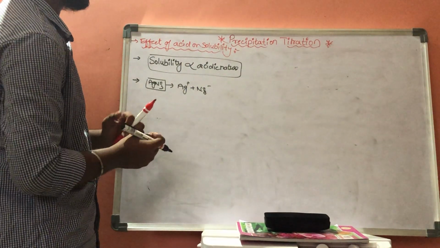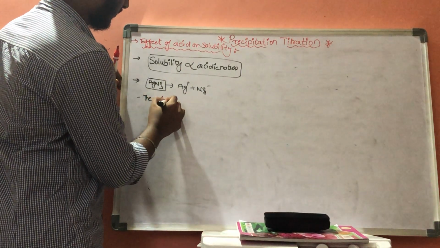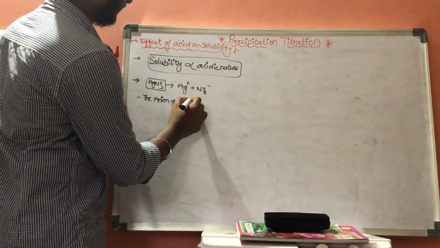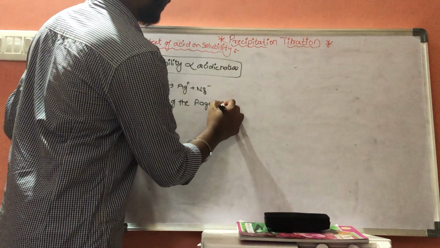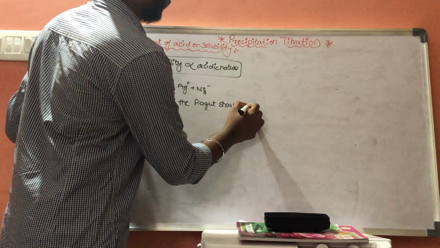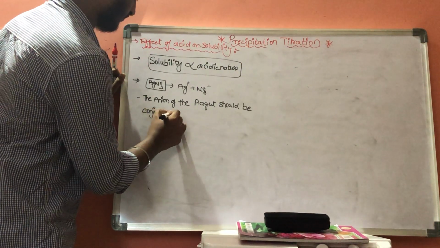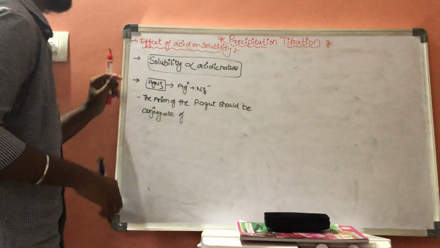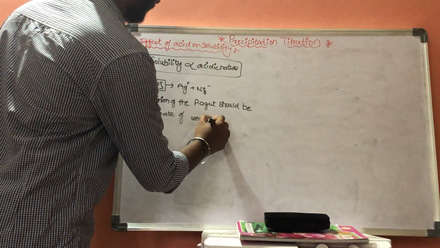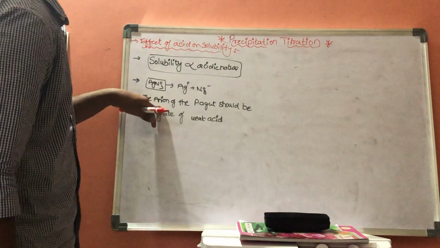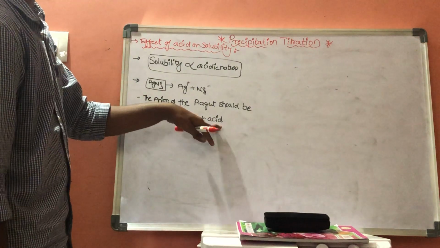Now in this condition the anion of the precipitating agent should be conjugate of weak acid. The anion of a precipitating agent should be conjugate of weak acid.